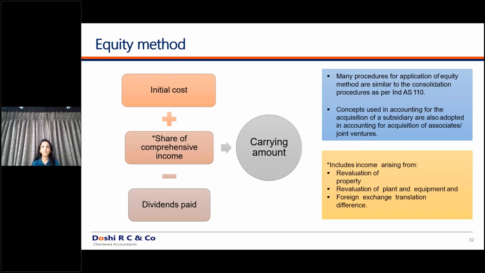Now you will ask a question: what happens for the old subsidiaries which have already been acquired? This concept was also discussed yesterday. You have an exemption in Ind AS 101 that you do not restate any business combinations that have already occurred in the past.